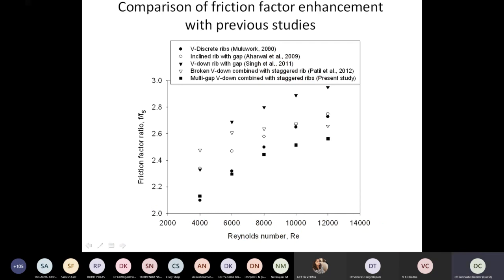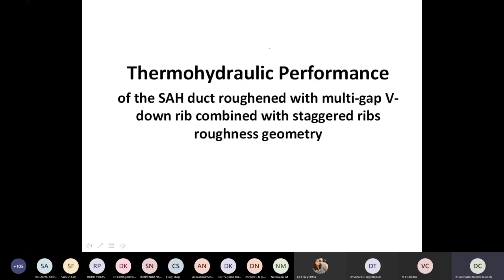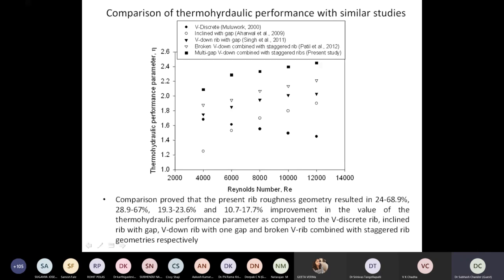So I would like to show this slide. Here we could see that the thermohydraulic performance is quite significantly high compared to the smooth plate. It is around 2.4, 2.5 times the smooth plate. So it is a good gain that we can expect by providing roughness elements over the surface, right?